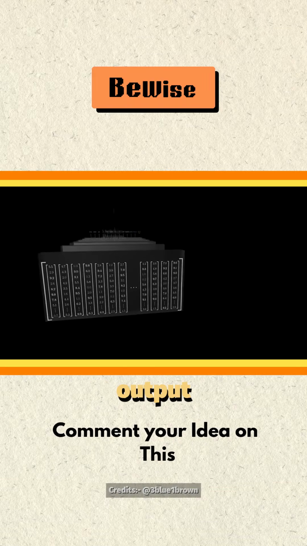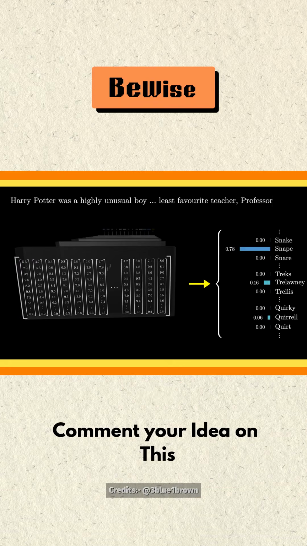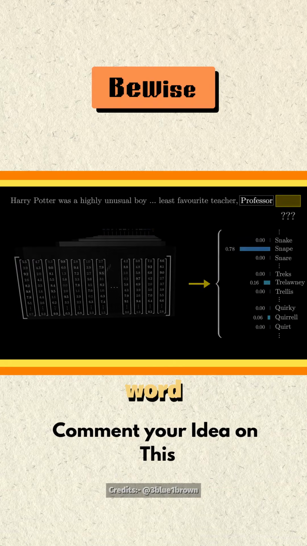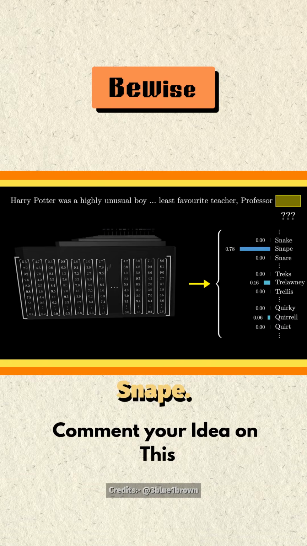Remember, the desired output is a probability distribution over all tokens that might come next. For example, if the very last word is professor, and the context includes words like Harry Potter, and immediately preceding we see least favorite teacher, and also if you give me some leeway by letting me pretend that tokens simply look like full words, then a well-trained network that had built up knowledge of Harry Potter would presumably assign a high number to the word Snape.